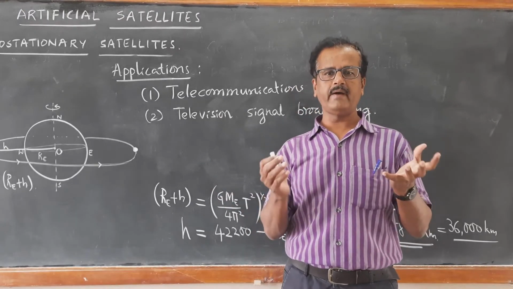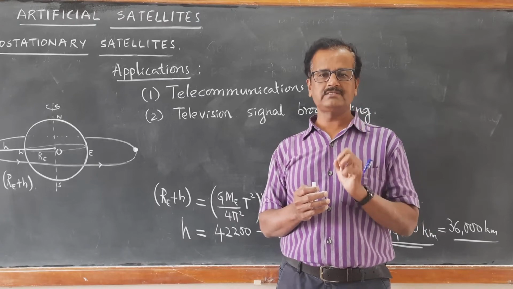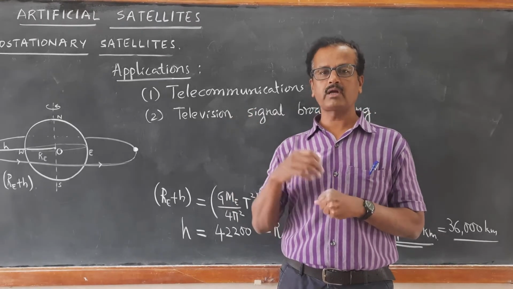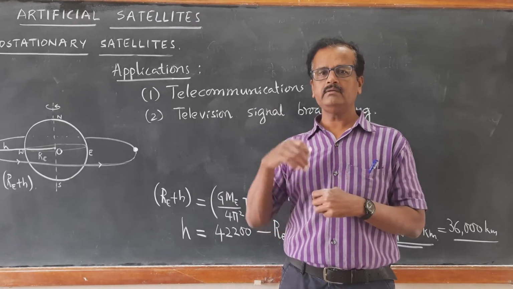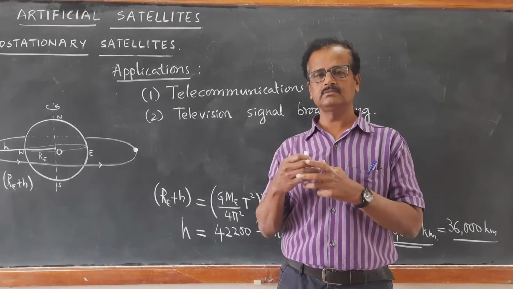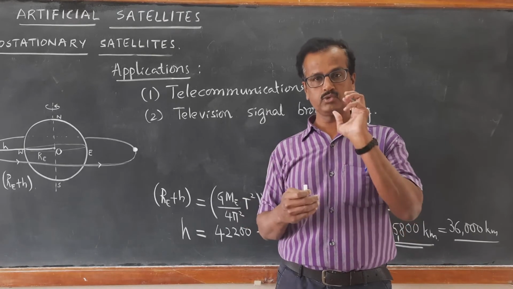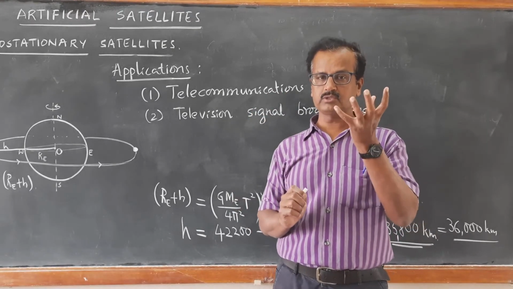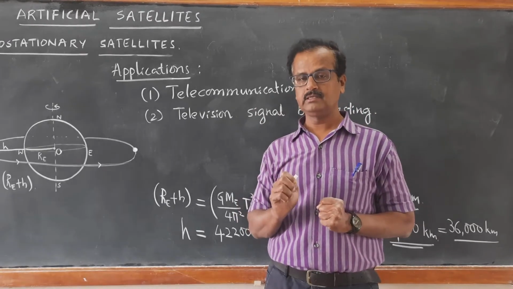The satellite will be having two devices: one is the receiver, another one is the transmitter. It is provided with both receiver as well as transmitter.